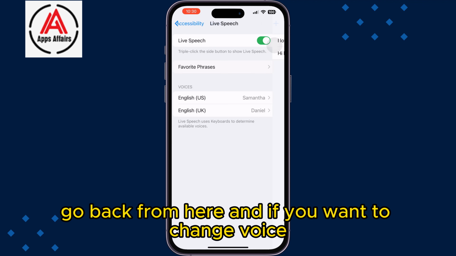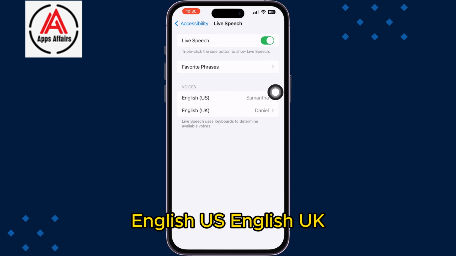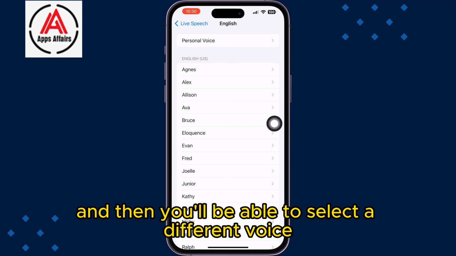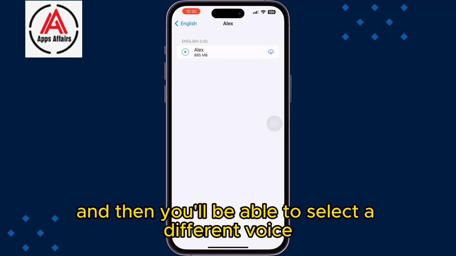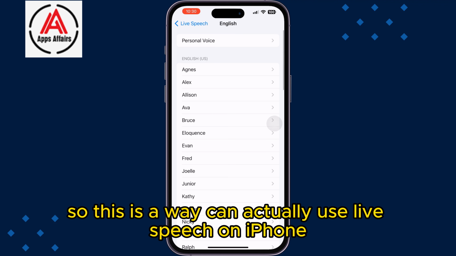Go back from here, and if you want to change the voice, then you can tap on this Voice option, English US, English UK, and then you'll be able to select a different voice. You have to download the voice first. So this is how we can actually use Live Speech on iPhone.